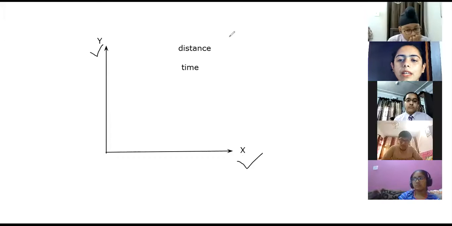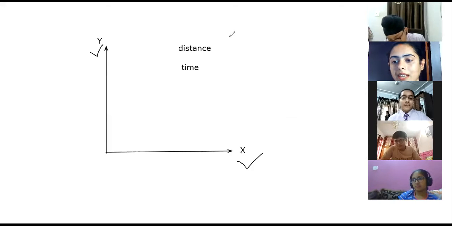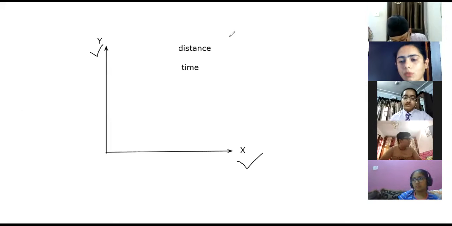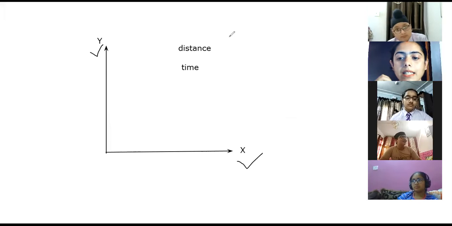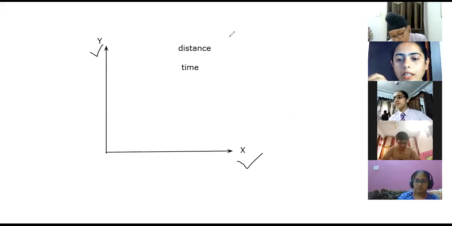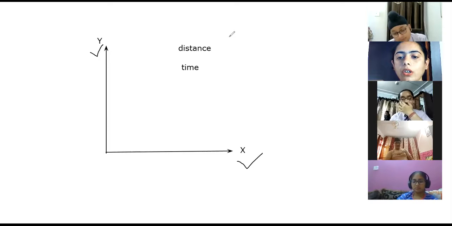So that it will be easy for everyone to understand a graph of any kind. It is not only about motion, but about any graph. So always keep this in mind that the x-axis is considered the independent axis. The quantity which is independent, we write on the x-axis. And the quantity which is dependent, we write on the y-axis.